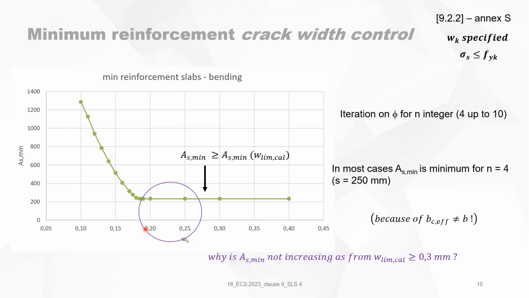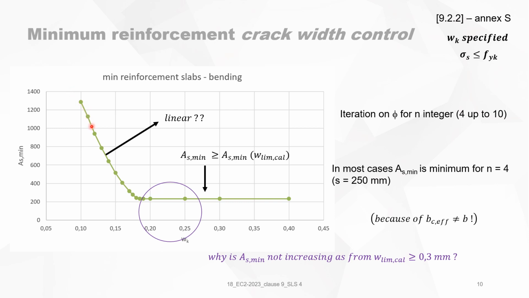This is not logical, because you should expect that from 0.3 millimeters, or even 0.4, if you specify a crack width, then it should kick in that you need more reinforcement. But it's not the case. So you can use the 9.2 formula without using sigma S limit and things like that, up till a crack width limitation of 0.2. It's not logical.